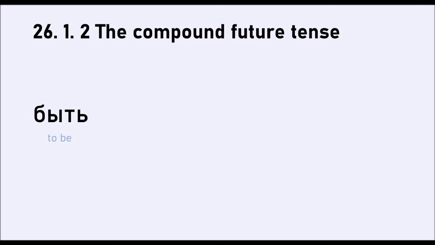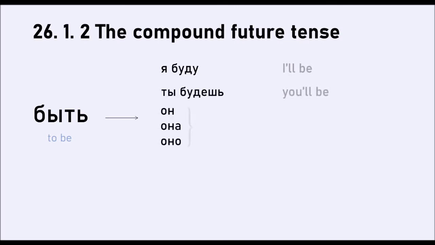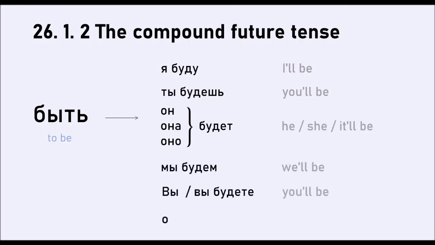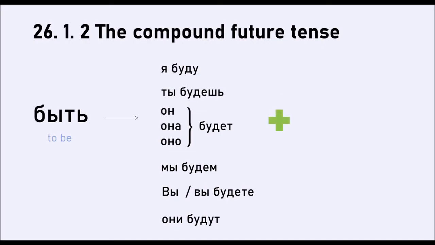Anyway, the point is as follows. We take this verb, we conjugate it, we will have я буду, ты будешь, он, она, оно будет, мы будем, вы будете, они будут. And as you can see, it's extremely irregular. Okay, so you need to learn this. Then all we do is we add on the infinitive in the imperfective aspect. So we take this verb, conjugate it, remember this conjugation, it's important, and then we simply add on the infinitive of the imperfective verb.